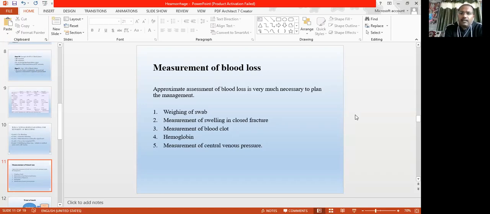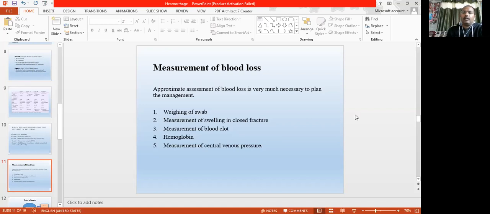The next thing is the measurement of swelling in a closed fracture. Suppose some person has a fracture of the tibia; the person may lose 1 to 1.5 liters, that is 1000 to 1500 ml, into the fracture.